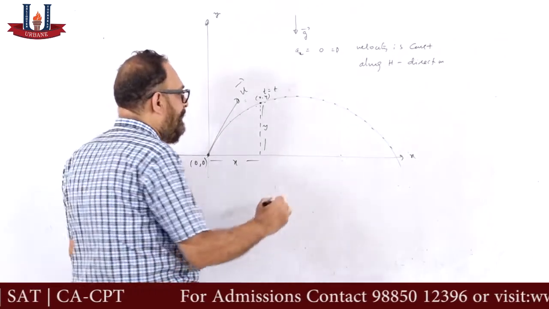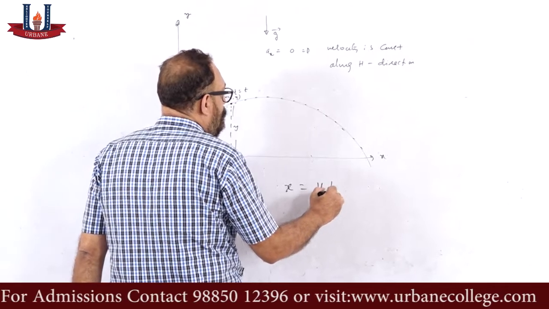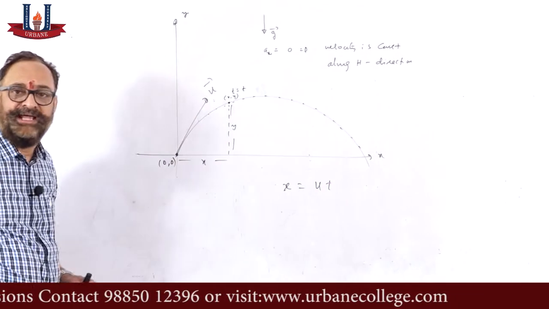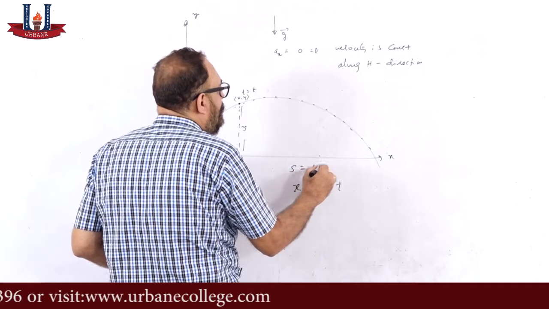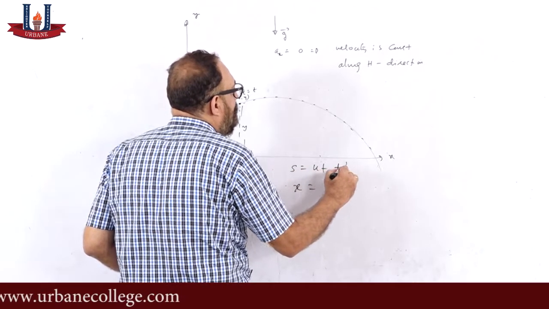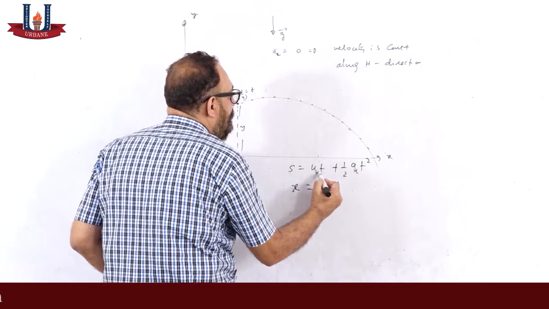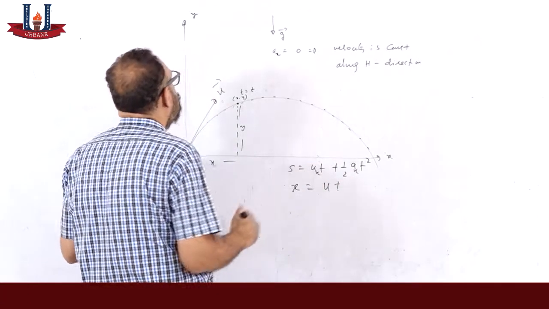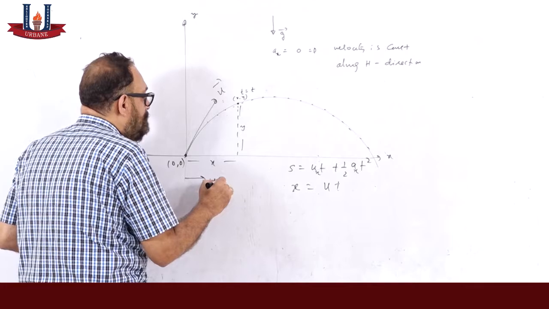So I can now say x is equal to u into t. That's the first equation I can write. How did I get that? s is equal to ut plus half at square is the equation, and here ax is 0, and ux is u cos theta.